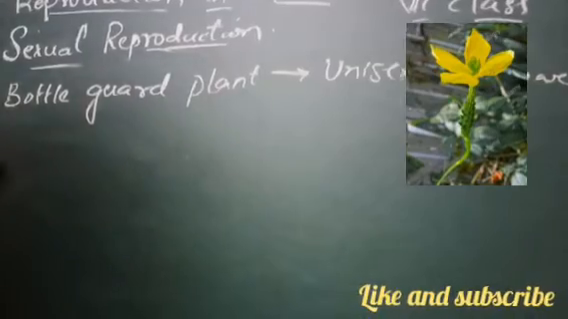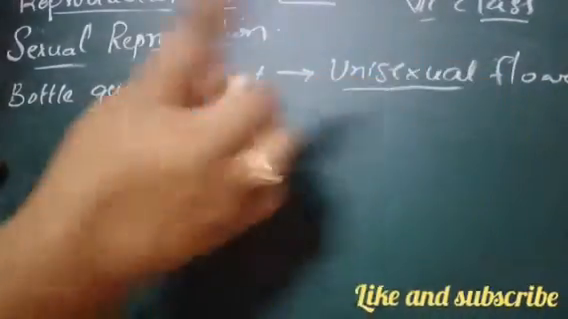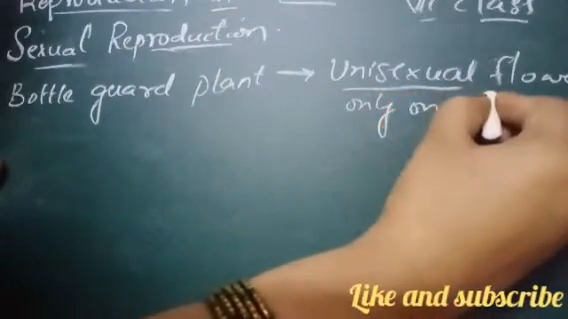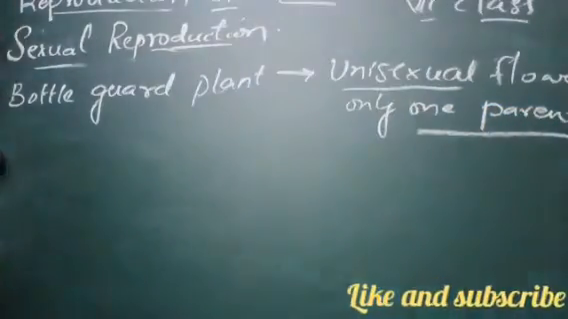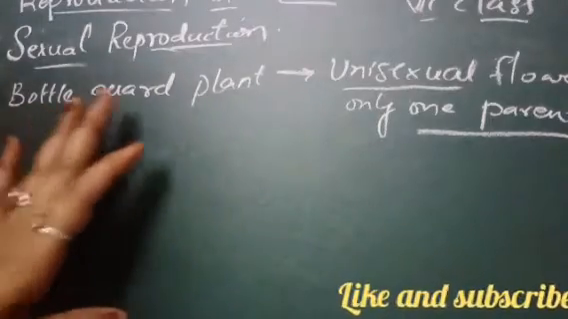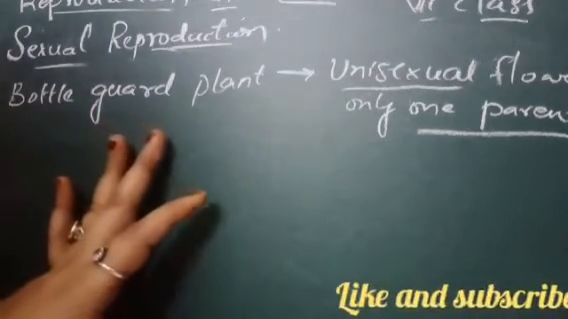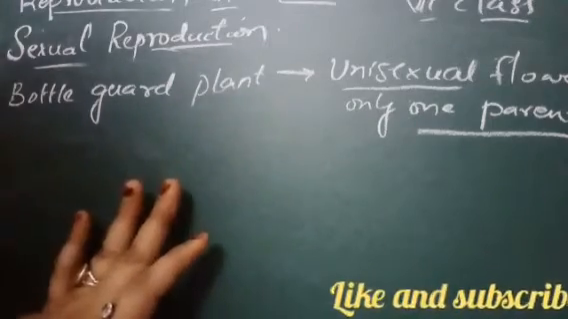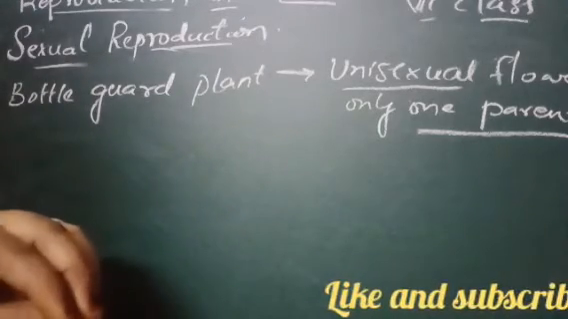So bottle gourd is having what? Unisexual flowers. Unisexual means only one parent is available, right? So what is happening now, when we are taking these flowers, we will select a few female flowers, and we will cover that flower with a